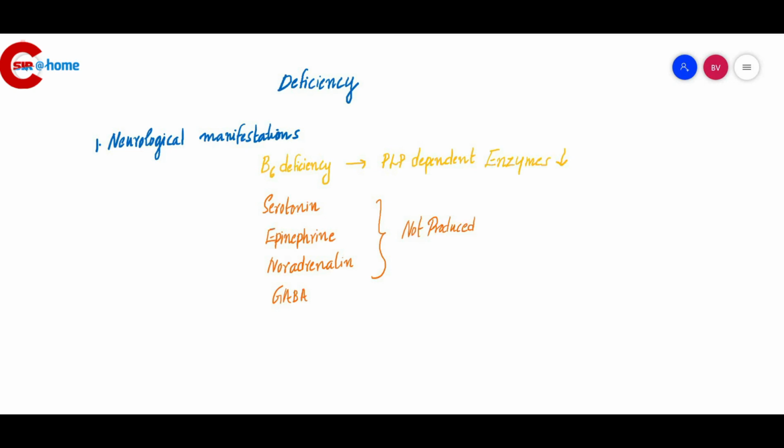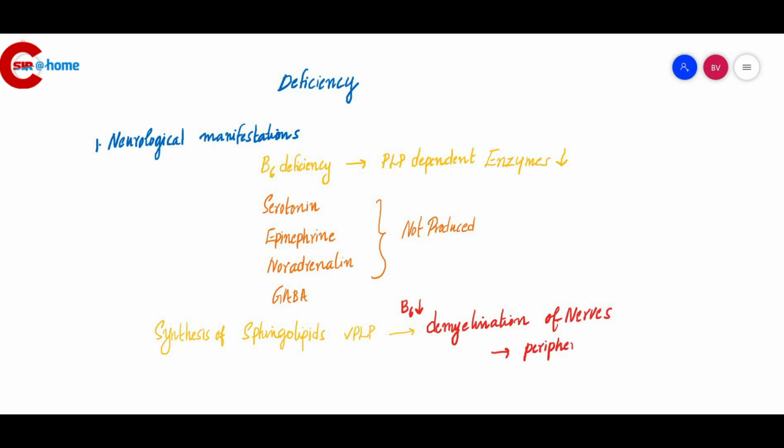And this PLP is also involved in the synthesis of sphingolipids. If PLP is absent, its deficiency leads to demyelination of nerves. Sphingolipids are associated with the nerve membrane. So if sphingolipid synthesis is not happening, what happens? This will lead to demyelination of nerves and this will result in peripheral neuritis.